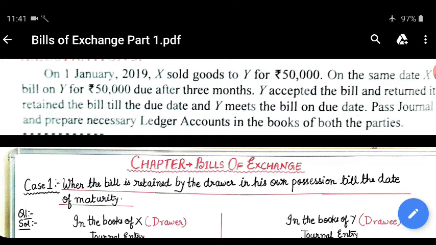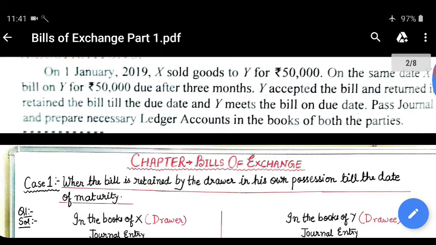So, on January 1, 2019, X sold goods to Y for rupees 50,000. On the same date, X draws a bill on Y for rupees 50,000 due after 3 months. Y accepted the bill and returned it to X. X retained the bill till the due date and Y meets the bill on the due date. Pass journal entries for the following transactions.